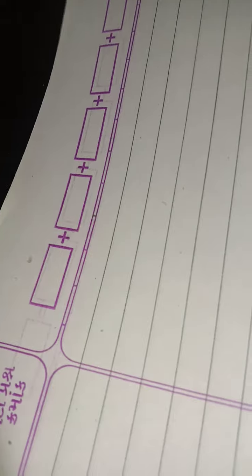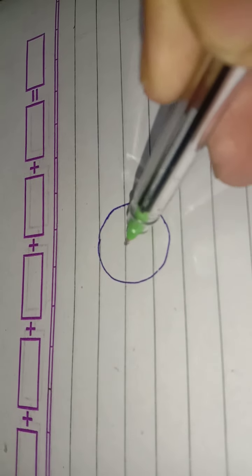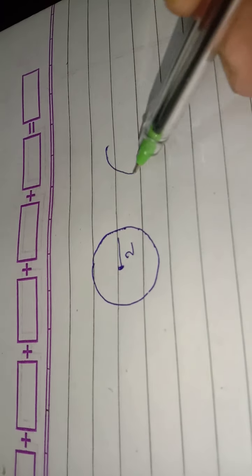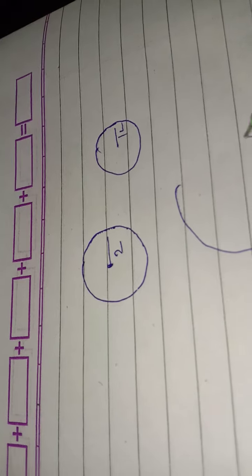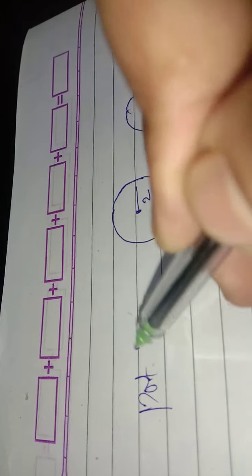Now if I ask you to draw a circle, you will ask for the measurement. If you know the measurement, we can draw a small circle like this along with the center and radius. It can be drawn with 2 centimeters, it can also be drawn with 1 centimeter, or 5 centimeters. So with different radii, we can draw different sizes of circles. That is postulate number 3.